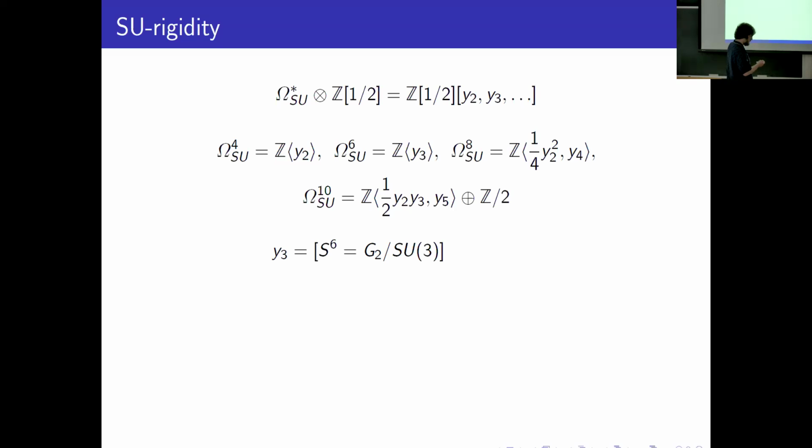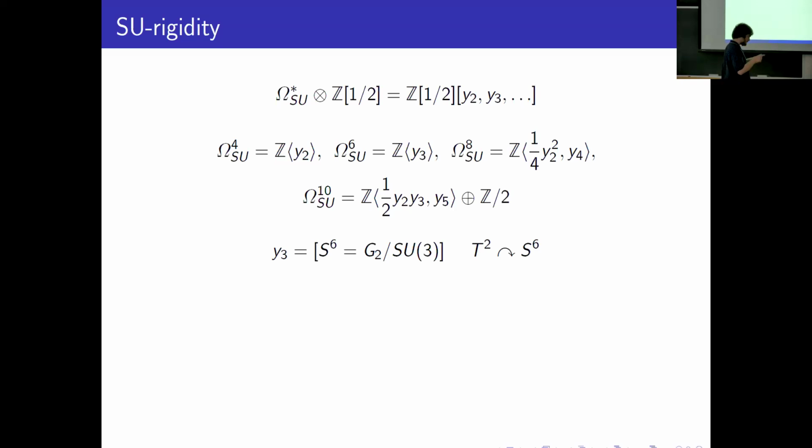And in fact, it's almost complex. And of course, S6 has no second homology, so the first Chern class is 0, and it's an SU manifold. And in fact, one can check that it represents the generator of the cobordism ring. And we have the action of the maximal torus of SU(3) on S6.